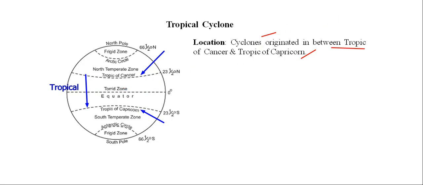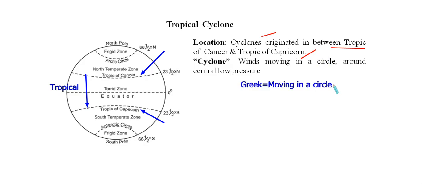Now what about the term cyclone? The term cyclone came from a Greek word, which means moving in a circle. So when a specific object is continuously moving in a circular pattern, then this kind of object's movement is related with the term cyclone according to Greek language.